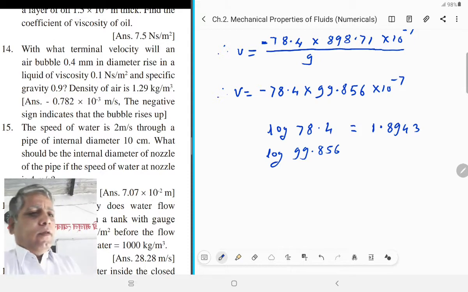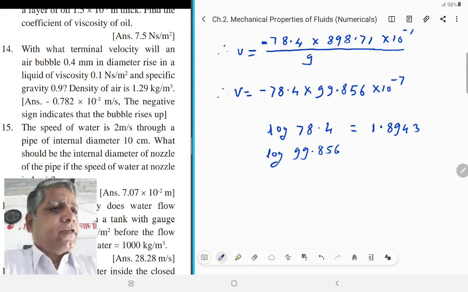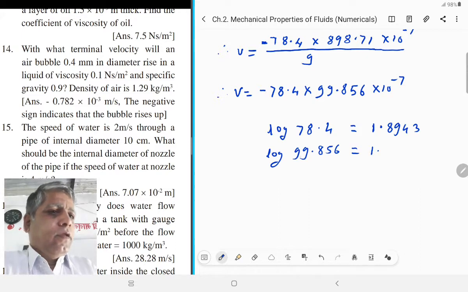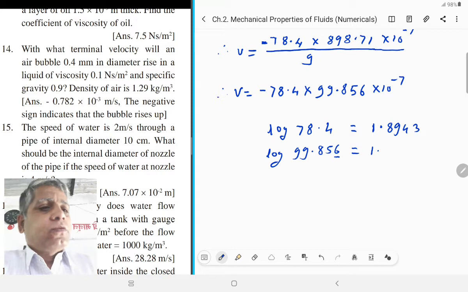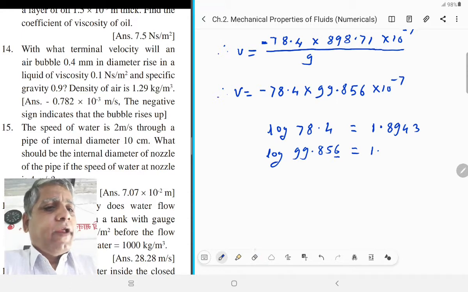Here the characteristic is 1. Here there are 5 digits. The fifth digit is greater than 5, so add 1 to the previous digits.